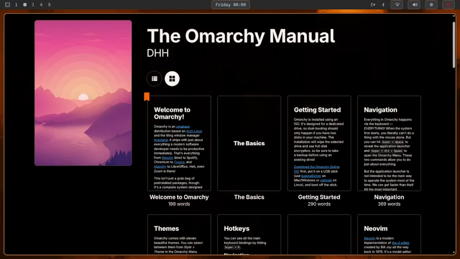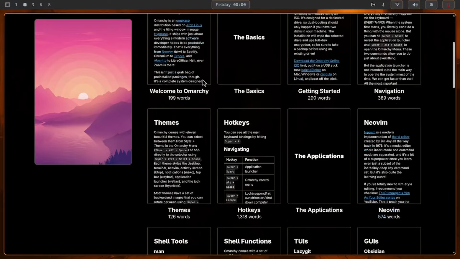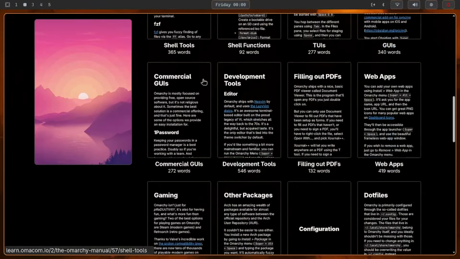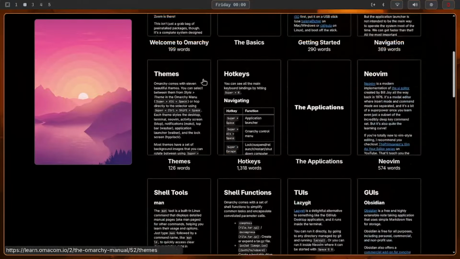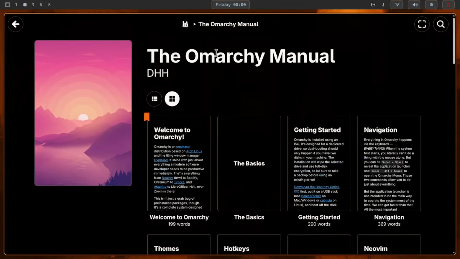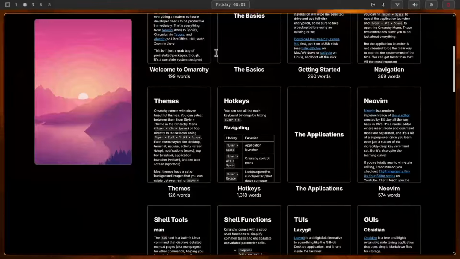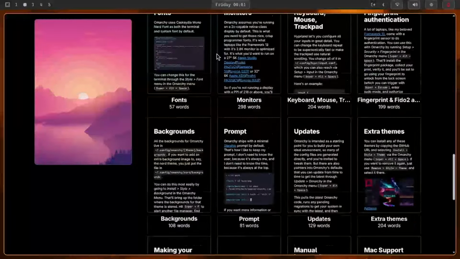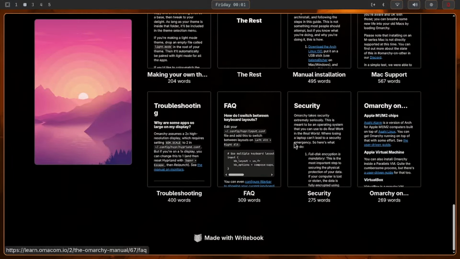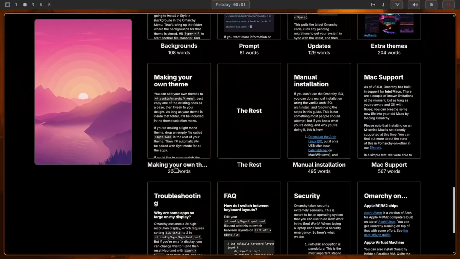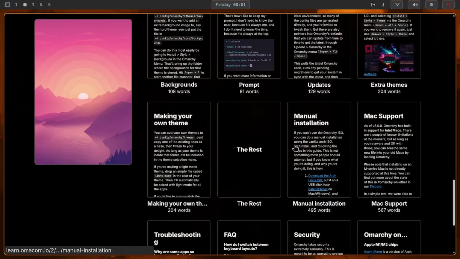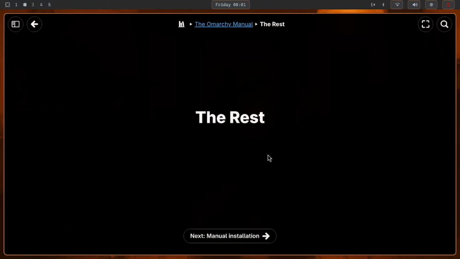Lastly, another thing I love that I mentioned earlier was the Omarchy manual. If you look at it, it's very extensive, similar to Hyprland, but it is also very easy to follow. If you look here, it's probably about 20 or 30 different things you can choose from. It even tells you how many words are in there, and these are just pages, so there's nothing on there.